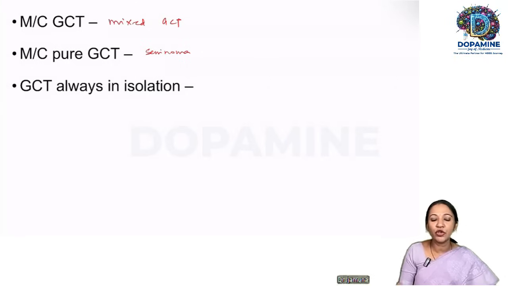What is a germ cell tumor always in isolation? See, I said all the germ cell tumors will have a combination of seminoma with embryonal carcinoma, like that combination. So one germ cell tumor which will always be seen in isolation, here the answer is again seminoma. But remember, there are two types of seminoma. One is a classical seminoma, other is a spermatocytic seminoma. So the germ cell tumor always in isolation is spermatocytic seminoma. It will not combine with other germ cell tumors.